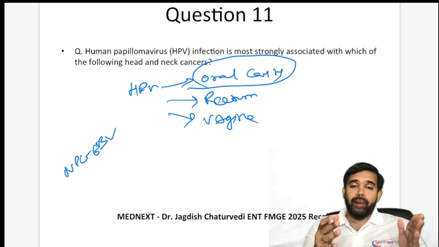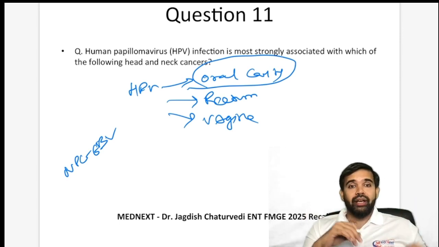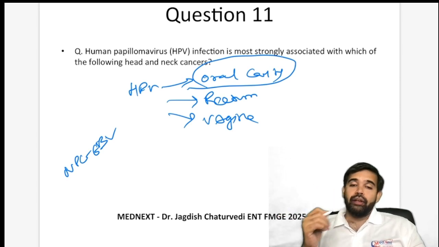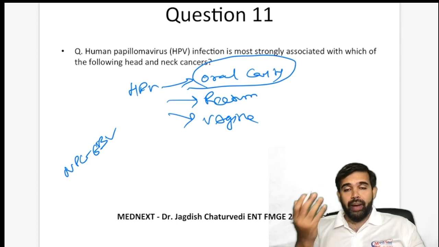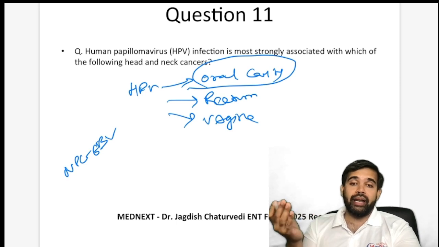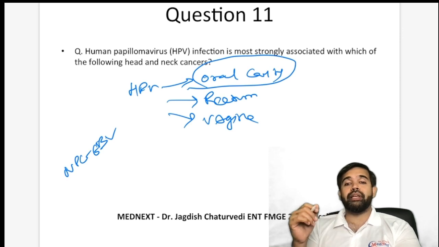of this. Human papilloma virus can cause recurrent laryngeal papillomatosis, which if they don't say a tumor, they say head and neck cancer. So that would be a kind of a papilloma, which is a kind of a tumor. So recurrent laryngeal papillomatosis is something that is caused by or associated with HPV, but not laryngeal cancer.